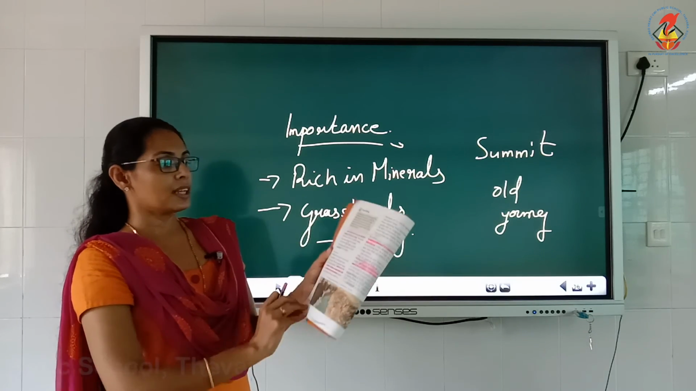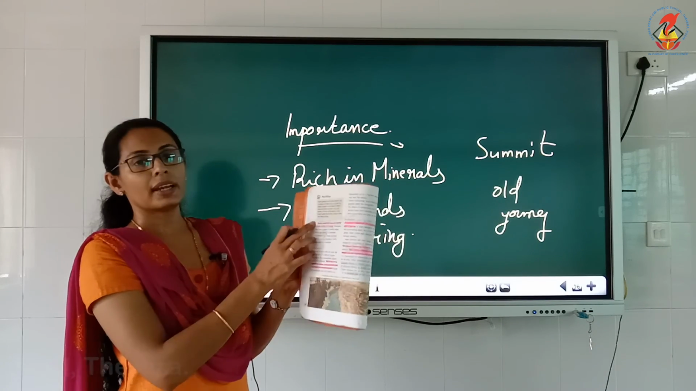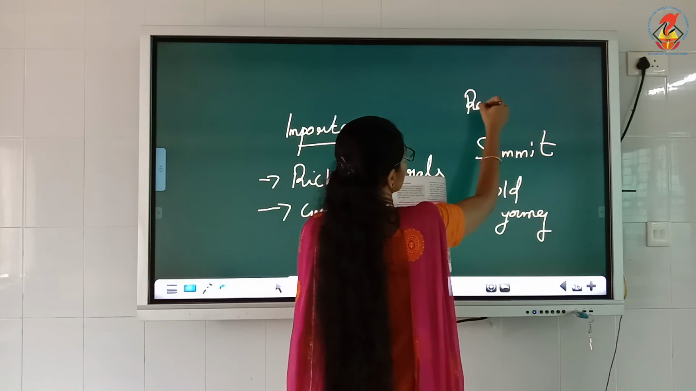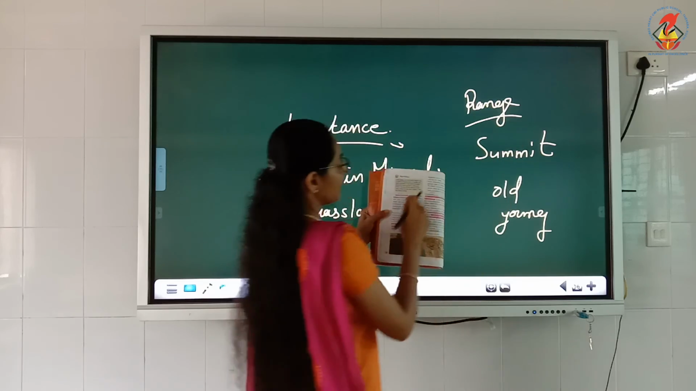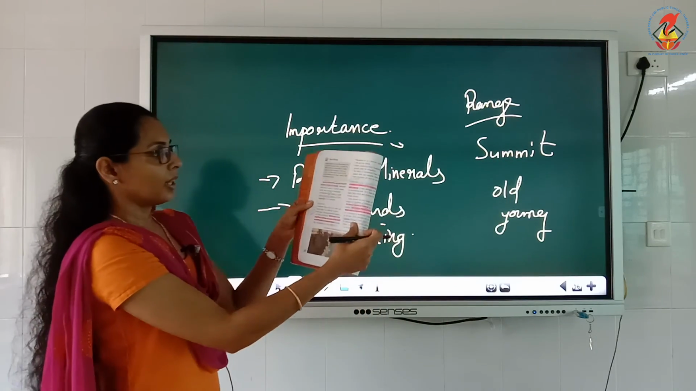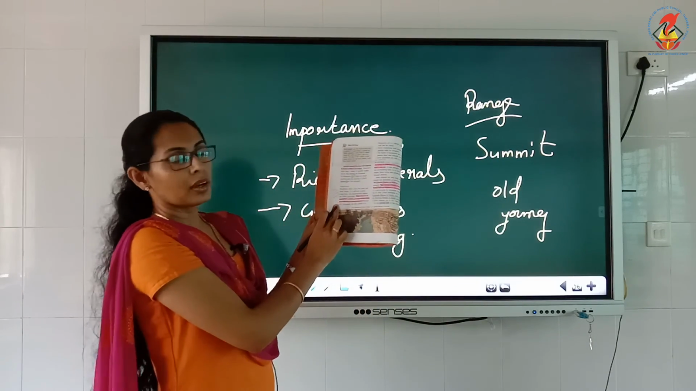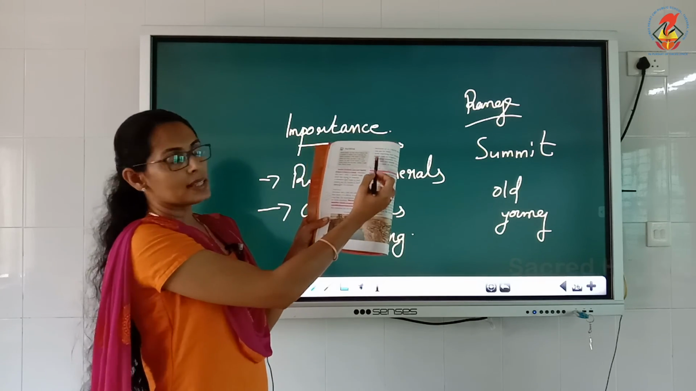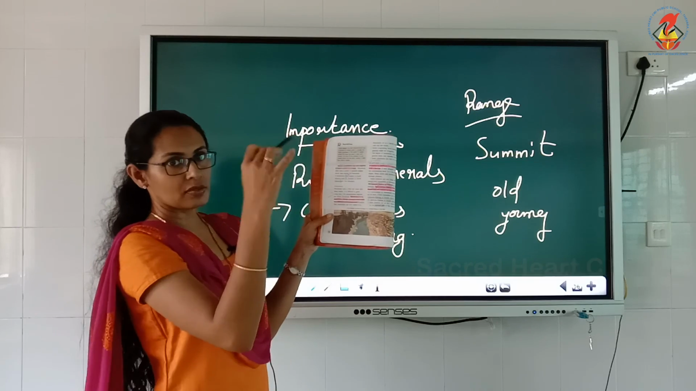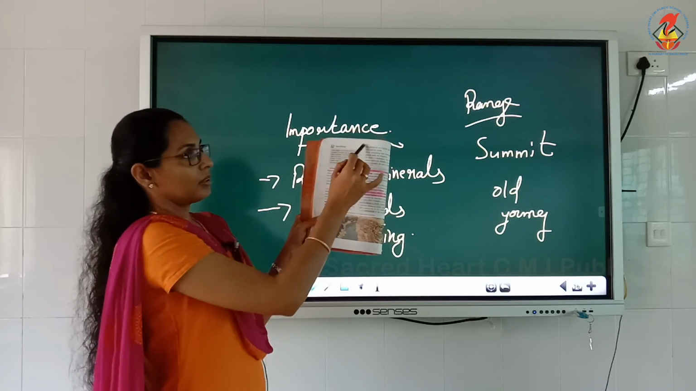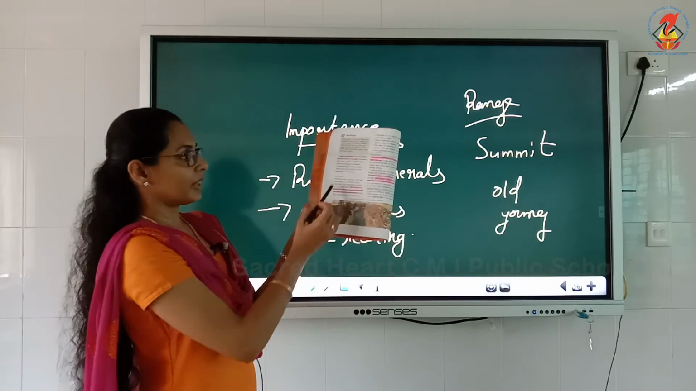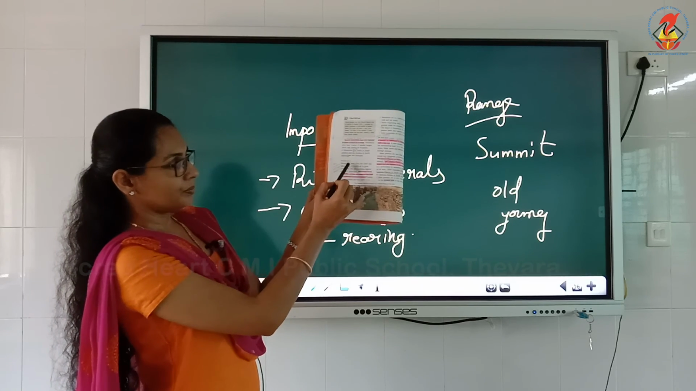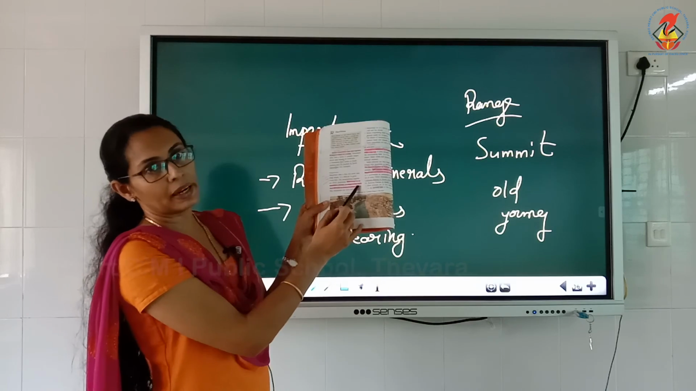Then turn the page. Next one is range. Underline range. Then the importance also. Keep a tick mark on these four importances. That means you have to study them. Then underline the importance here itself, or keep it in brackets.